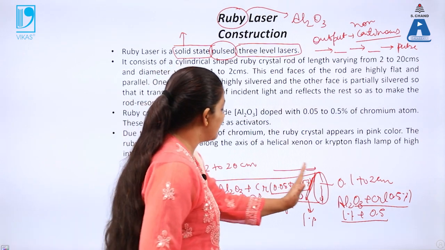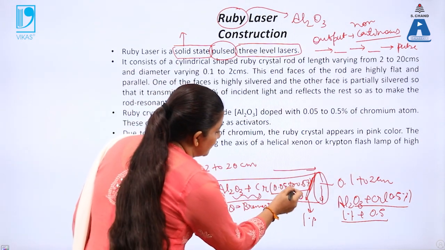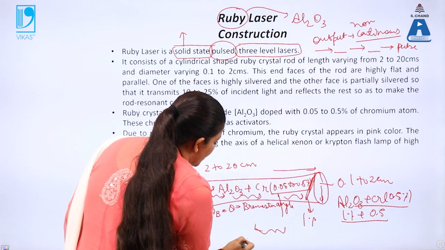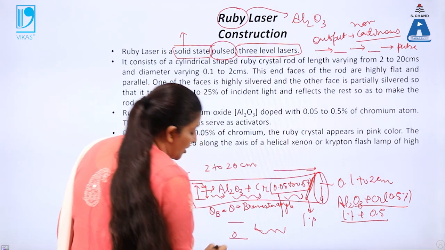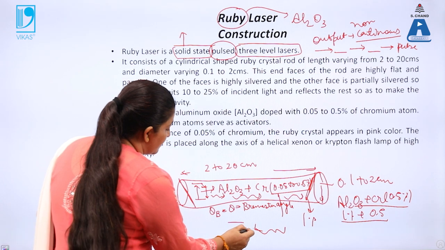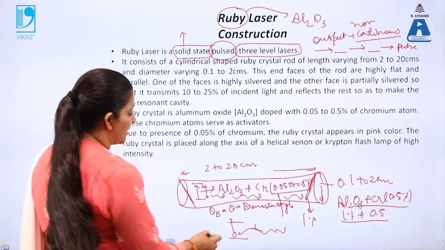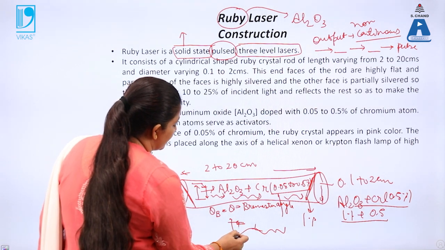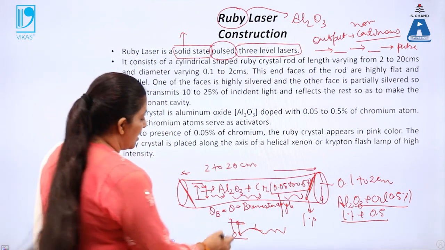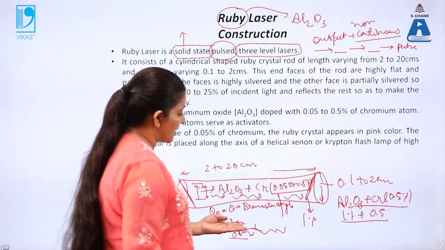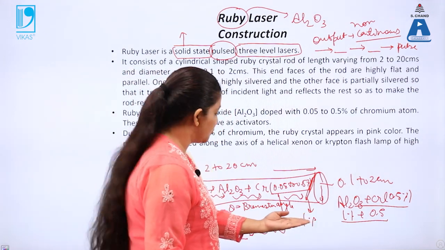When these photons are reflected back, they meet atoms present in the ground state, and again excite them from the ground state to the excited state. Again these atoms come to the metastable state and then to the ground state, and the photons are produced again. These photons travel in the backward direction.